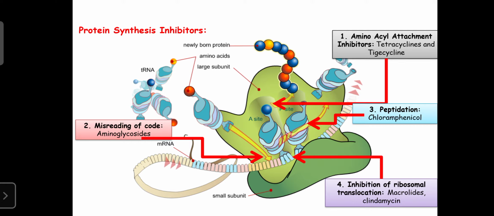Here we can discuss a few important examples of drugs that commonly inhibit the synthesis of protein.